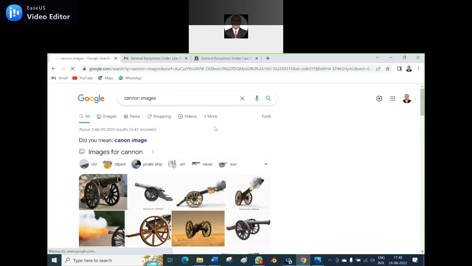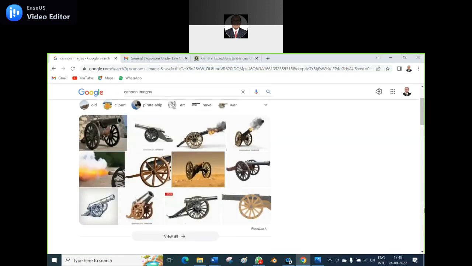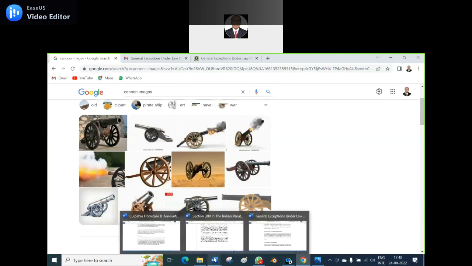In Urdu language, we'll say... did you see the image now? On the wheels, Firangi, sir. On the stone, they will fill it in front, and they will burn at the back, and it will explode. That is called? Firangi, sir. Firangi. Yes, you are right. In Urdu, we'll say top.